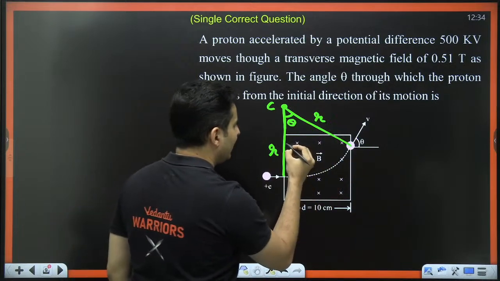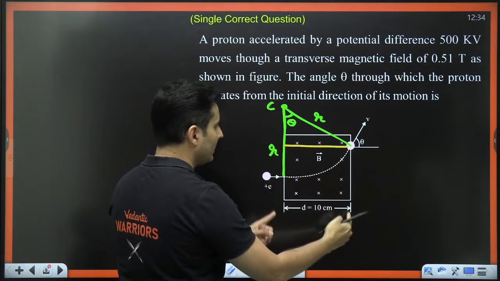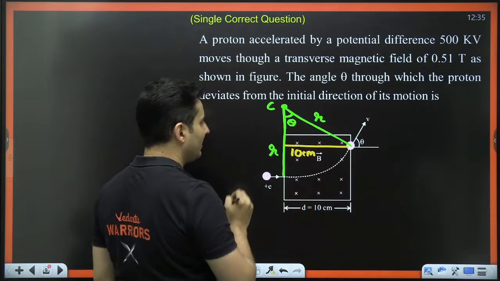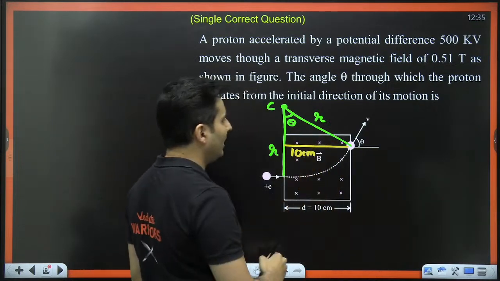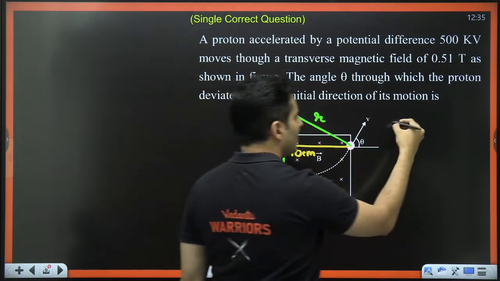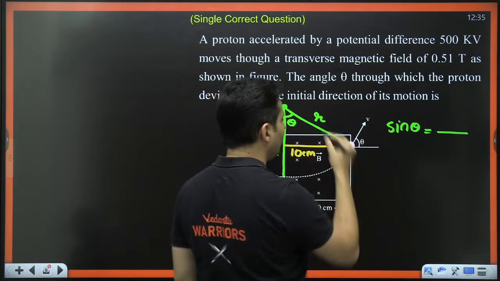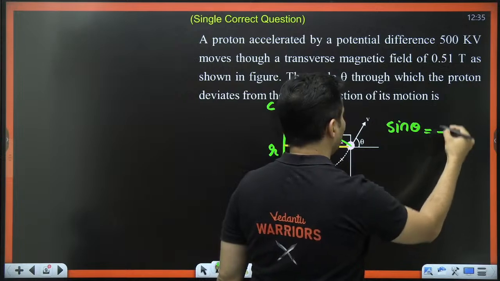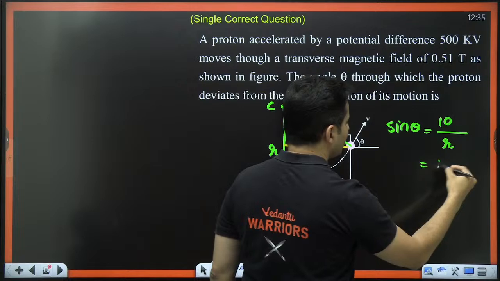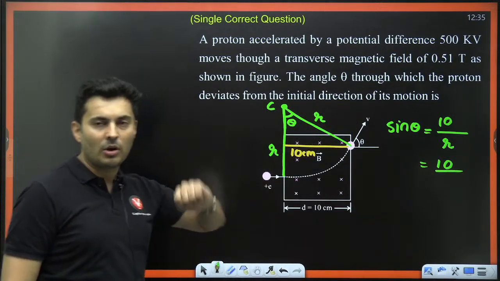So to find that, if I draw a line like this, I know this is basically going to be 10 centimeter. In order to find this particular theta, what do I need to do? This is hypotenuse, this is opposite. So I will need sine theta. Sine theta is opposite side by hypotenuse. Opposite side is 10 and this is r. So I just need to know the radius. That's why I need to solve the problem for radius.